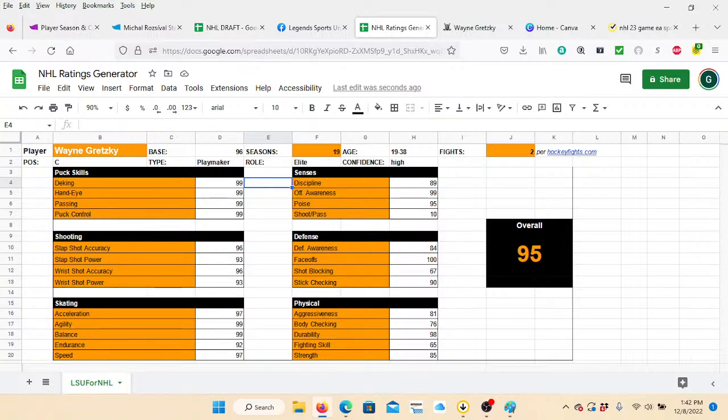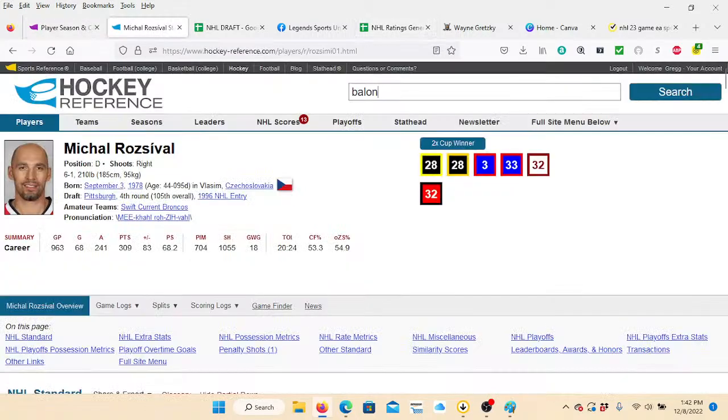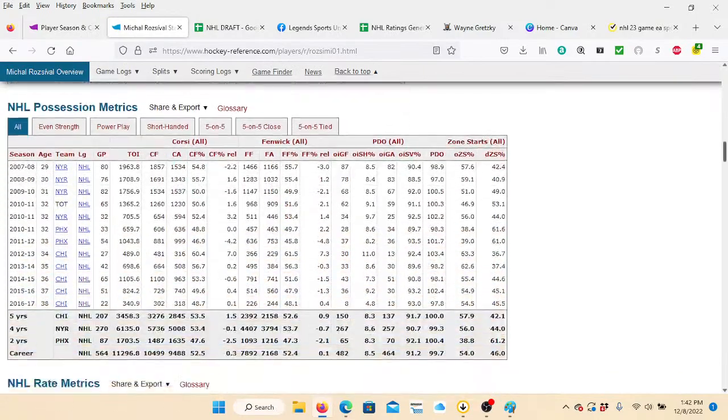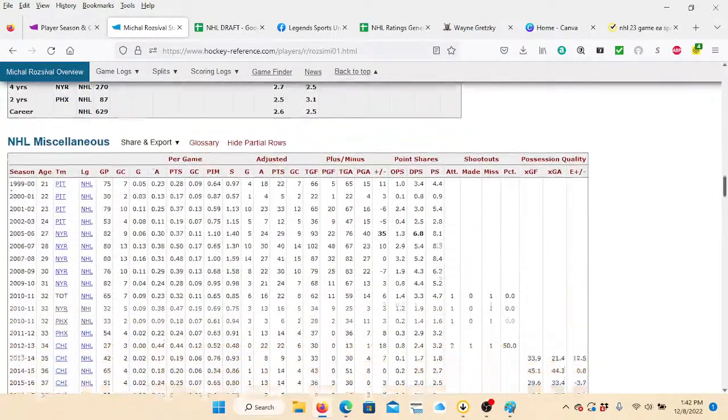So this base is based on what Hockey Reference has for a player. We'll bring you up here real quick. This is just the last player I did for the LSUHL, Michael Roosevelt. But if you go down there, you'll see a player has something called point shares.